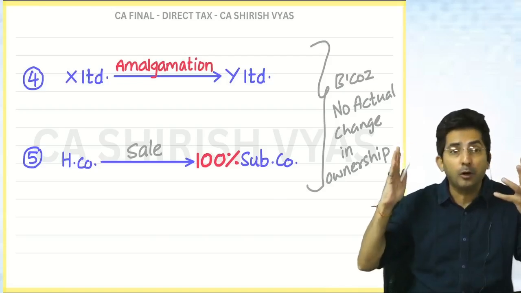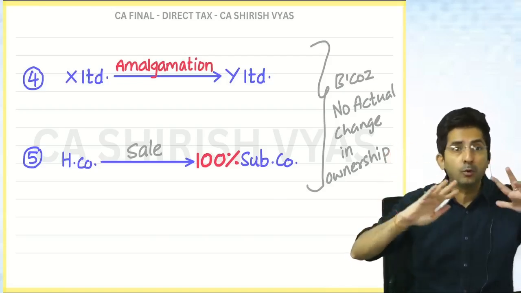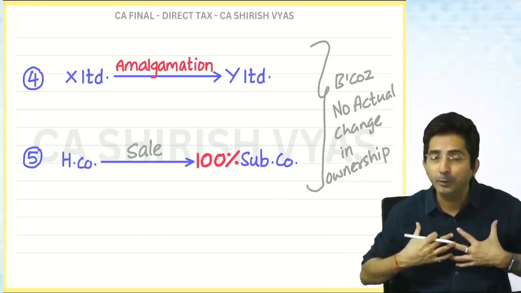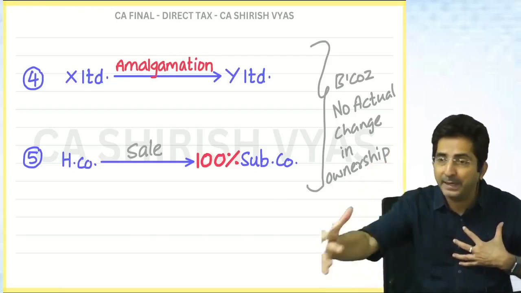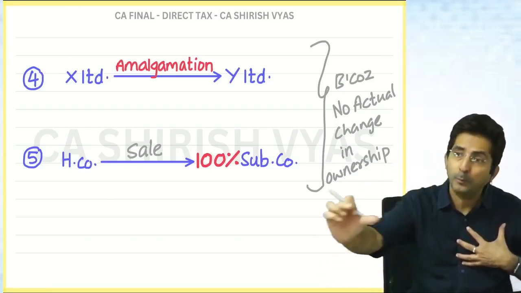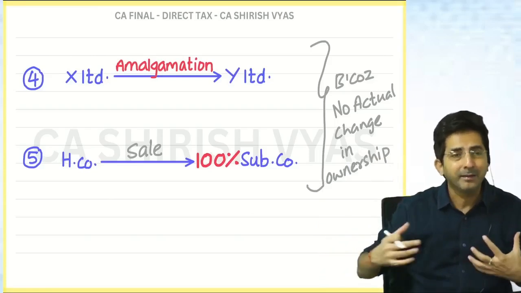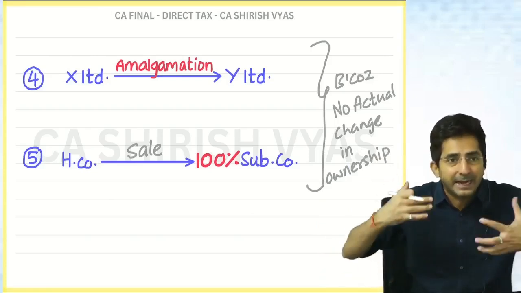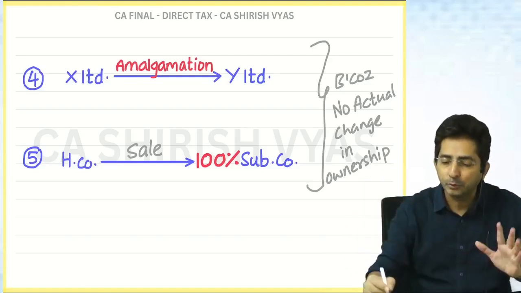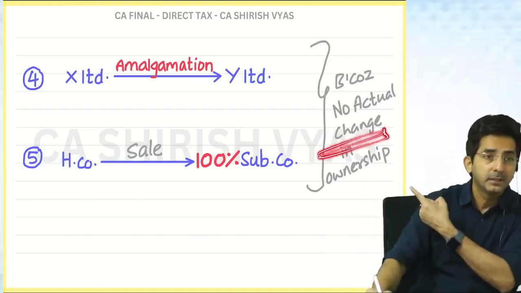In the eyes of law, they feel yes, owners have changed. But we know it is our thing only. Because subsidiary, although it's a separate entity, incorporated separately, the insider thing is, it is my company only. So my property is mine. So there is no actual change in ownership.